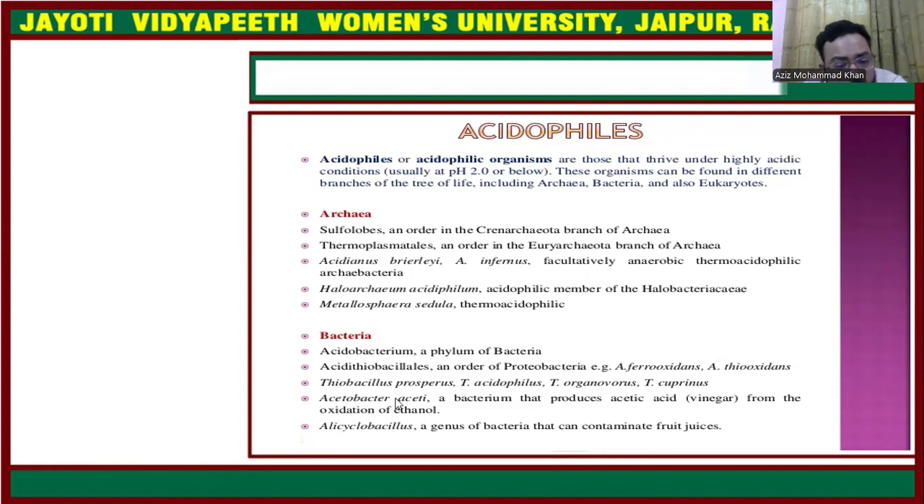The next example is Acetobacter aceti. It is a bacterium which produces acetic acid. If somebody asks you for an example of a microorganism which produces acetic acid, we can answer that Acetobacter aceti produces acetic acid from the oxidation of ethanol. The next example is Alicyclobacillus, a genus of bacteria that can contaminate food juices. It is not a good bacterium for our food.